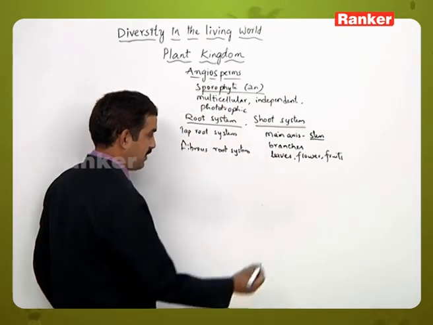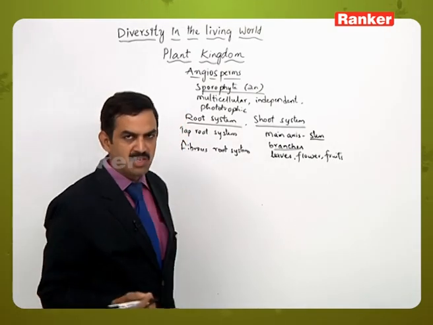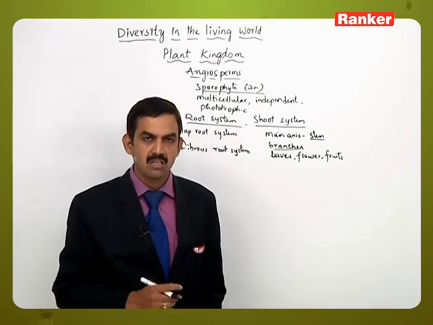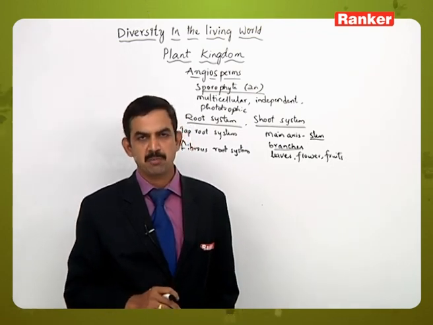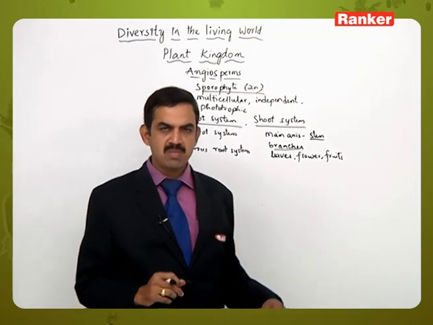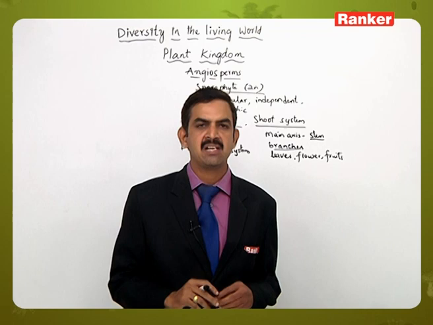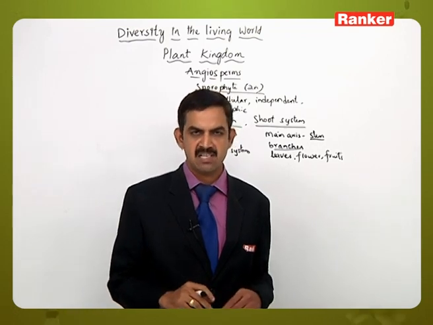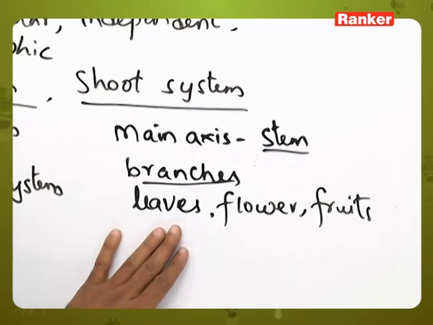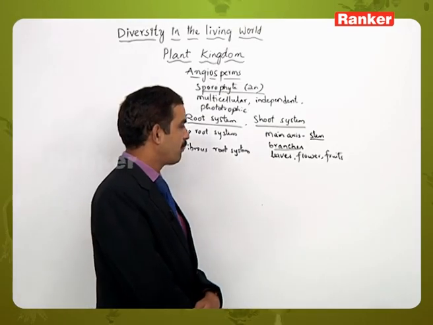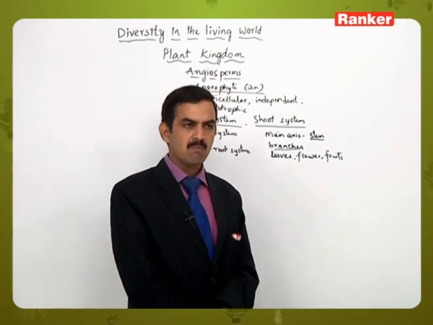So if we take the branches, different types of branching may be there. It may be dichotomous branching, or sometimes monopodial branching or sympodial type of branching can be seen. But at the same time, there are some members in which the branching is completely absent, like in Cocos nucifera, for example. The branches may or may not be present, but they produce the leaves either directly on the stem or on the branches.